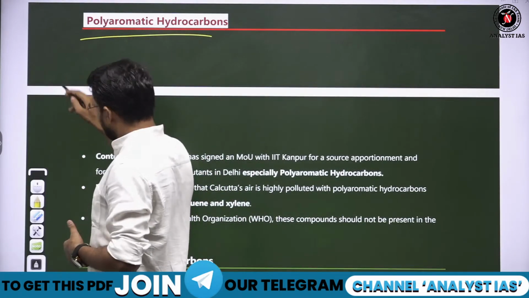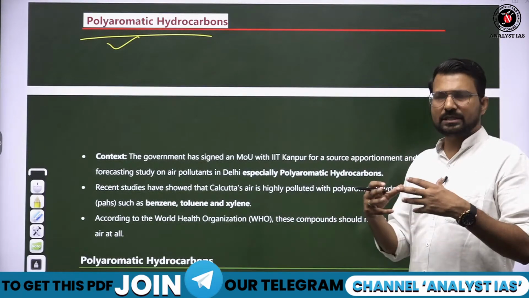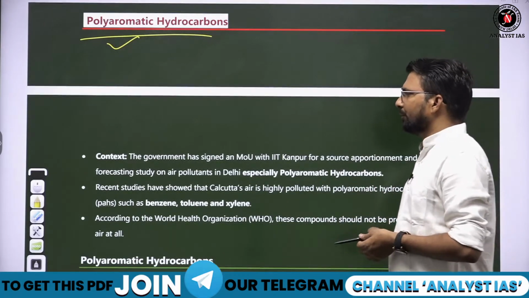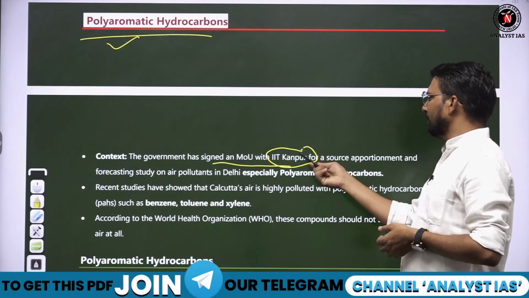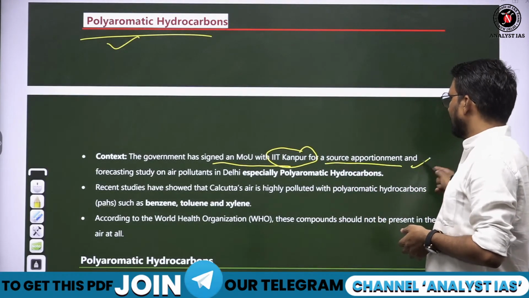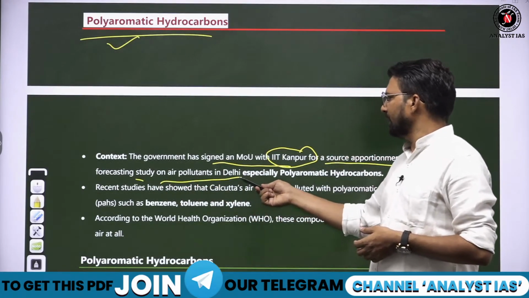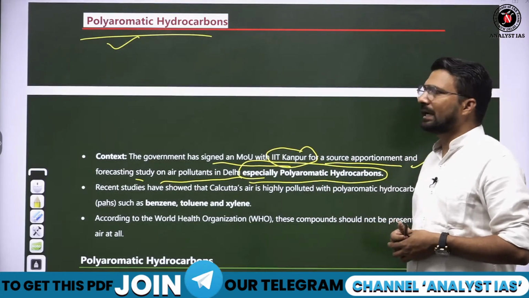Polyaromatic hydrocarbon. Poly means many, aromatic means aroma is there, smell, some fragrance is there. So the government has signed an MOU with IIT Kanpur for a source apportionment and forecasting study on air pollution in Delhi, especially for the polyaromatic hydrocarbon.